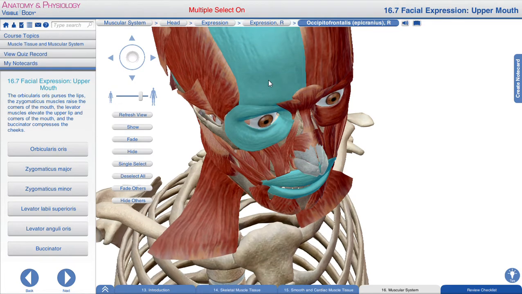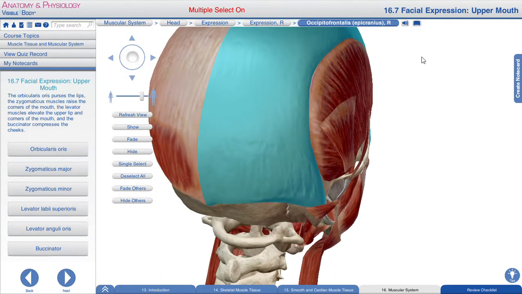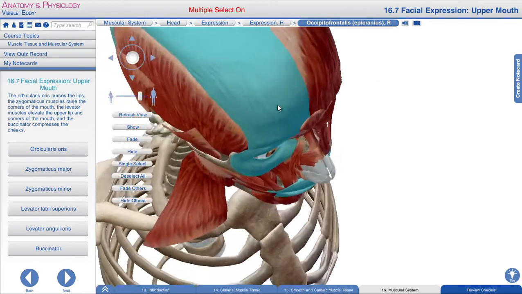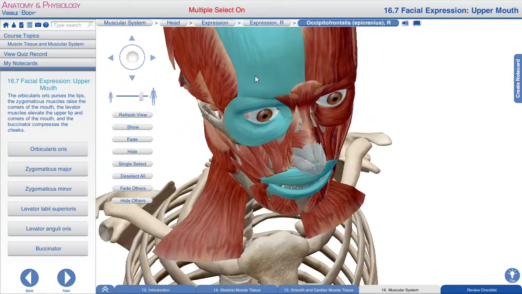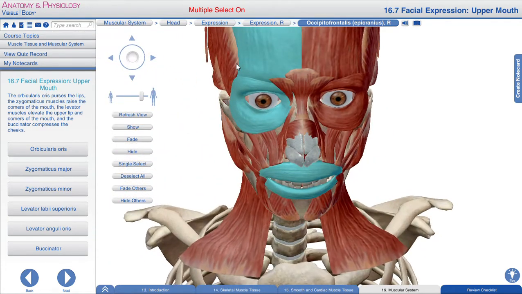The point to be noted is that the posterior belly is attached to the occipital bone, but the anterior belly is attached to the epicranial aponeurosis. So the anterior belly plays an important role. That is, whenever we move our eyebrows superiorly, that results in wrinkling of the skin. It is usually caused by occipitofrontalis.